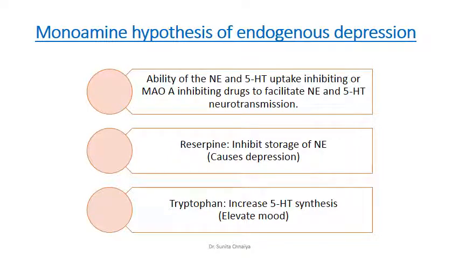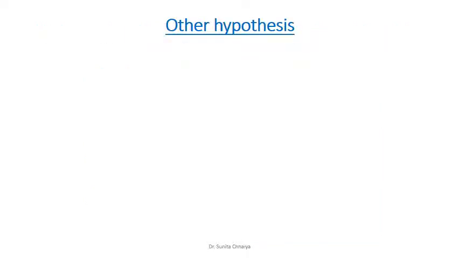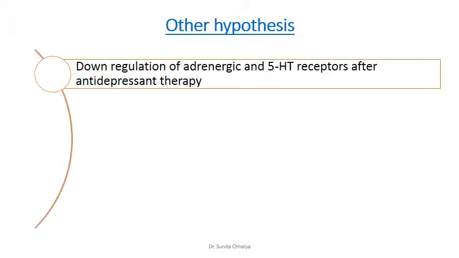When biological studies were conducted on depressed patients, the monoamine hypothesis was not the only supporting evidence. Some authors have suggested that there are additional mechanisms as well. One of them is a down regulation of adrenergic and 5-HT receptors after antidepressant therapy.